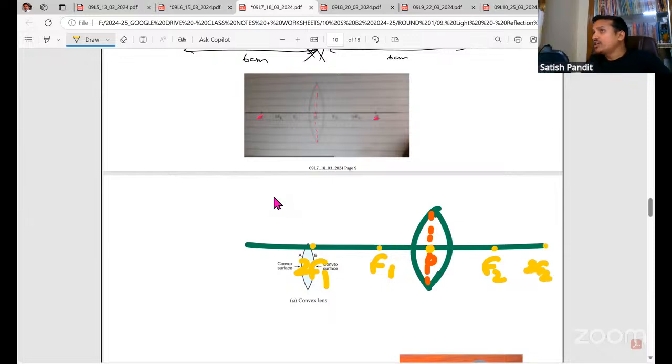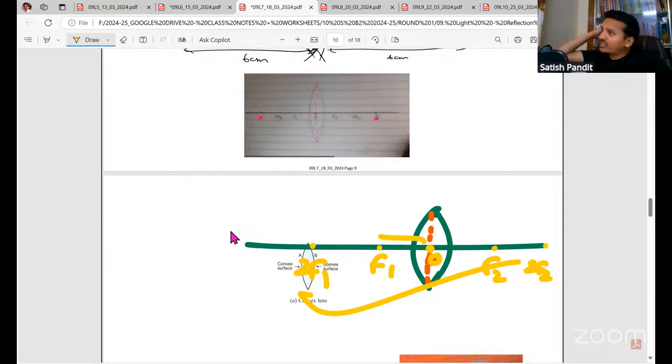So whenever you're drawing a ray diagram, please finish all this first. First, draw the lens, mark the optical center. This is O, optical center is O. From here, 2 centimeter. Irrespective of whatever the focal length is, please choose 2, 2. It will be much easier for you to draw the ray diagram.